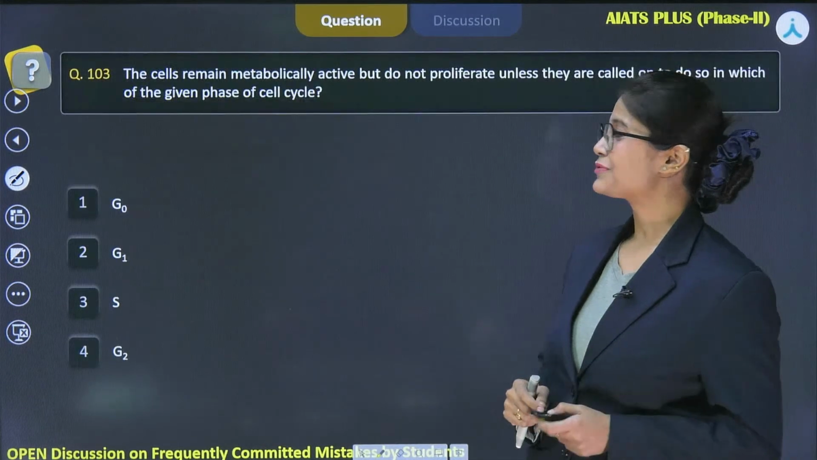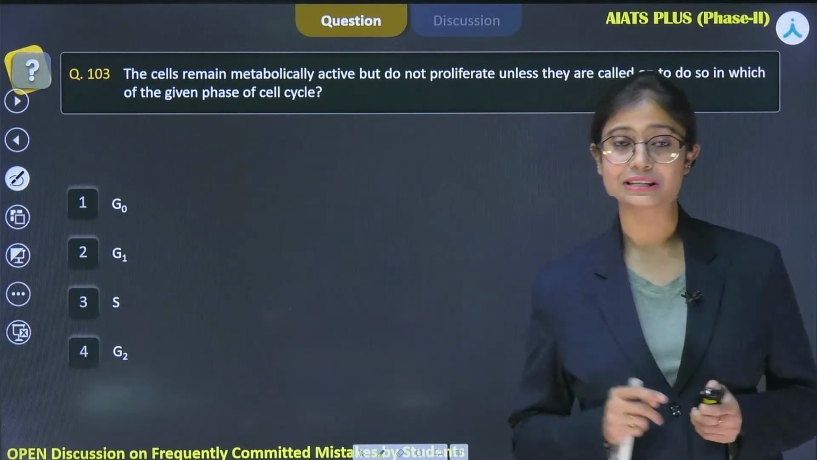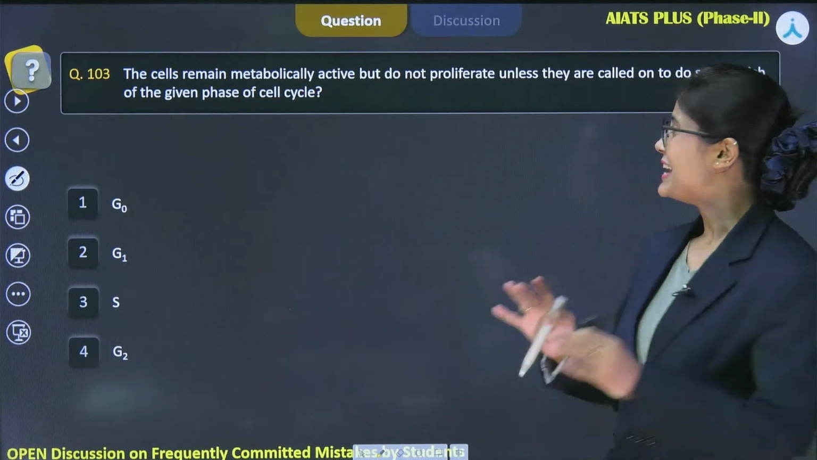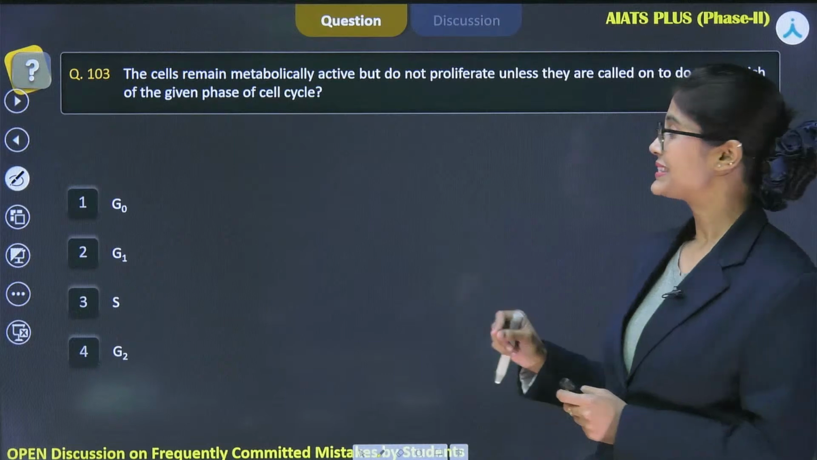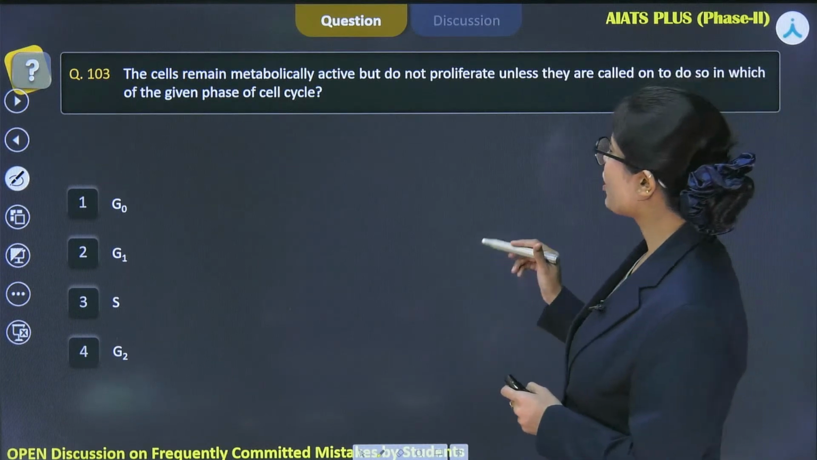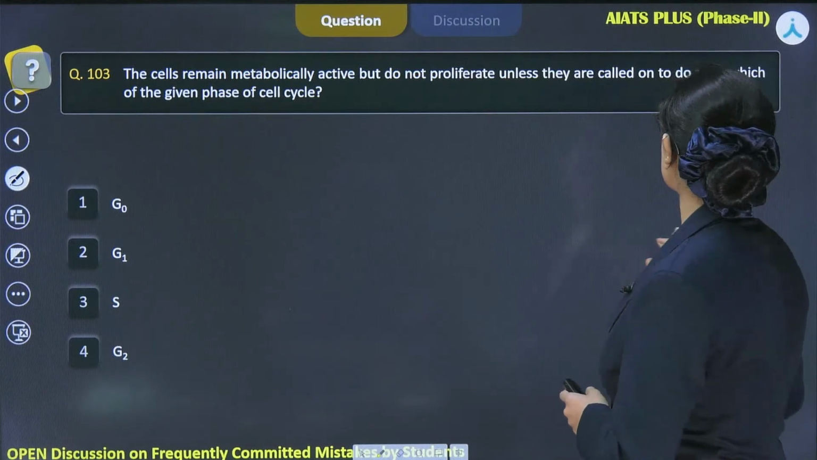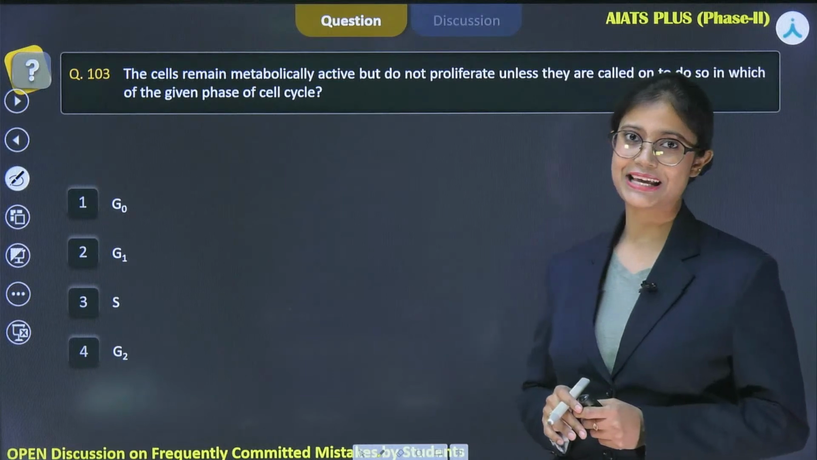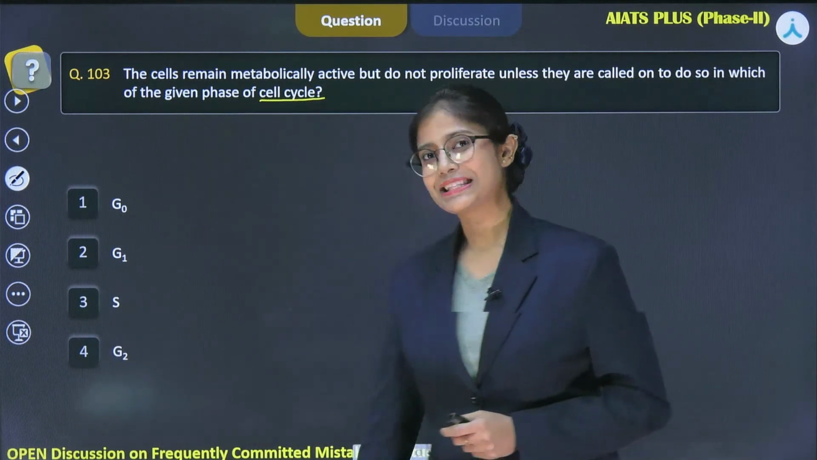Now let's start with the very first question of this paper, or we can say the questions which were mistaken by most of the students. The very first question, which is 103, says: the cells remain metabolically active but do not proliferate unless they are called on to do so, in which of the given phases of the cell cycle? This question is from the chapter cell cycle and cell division.